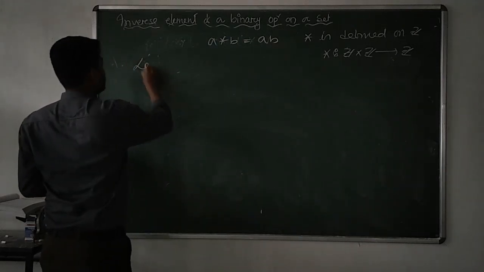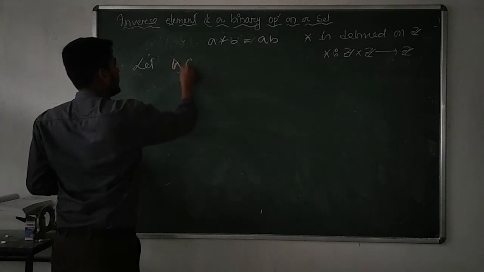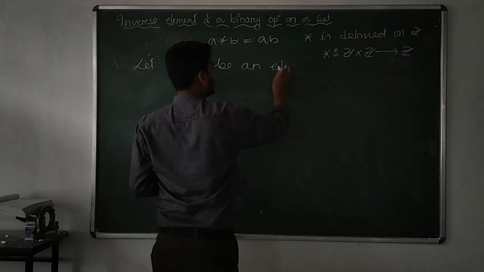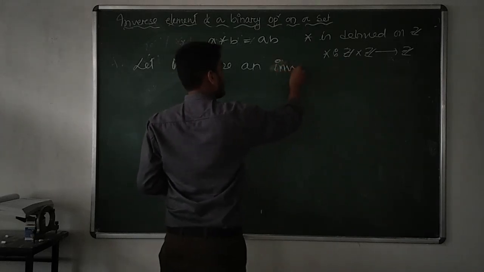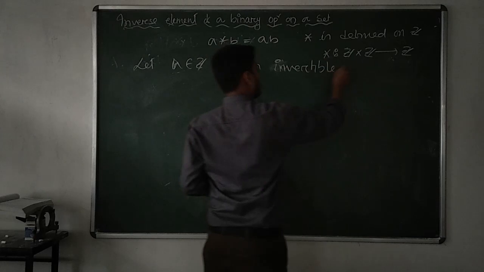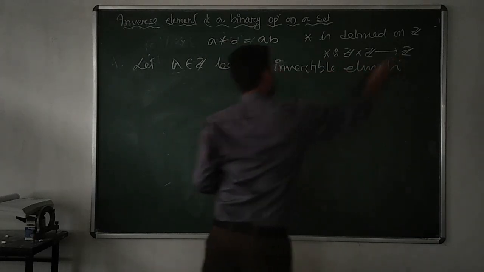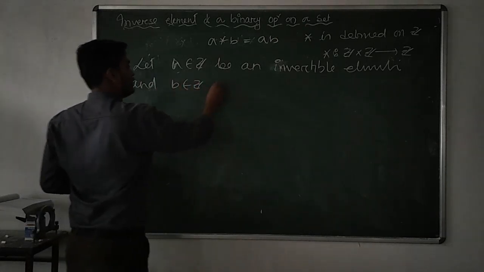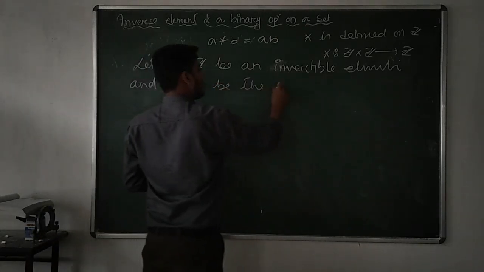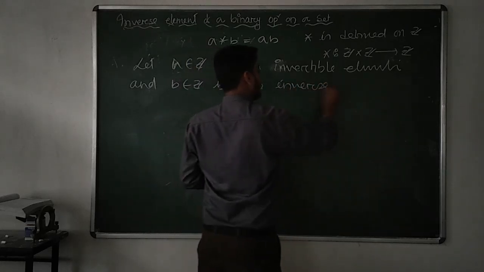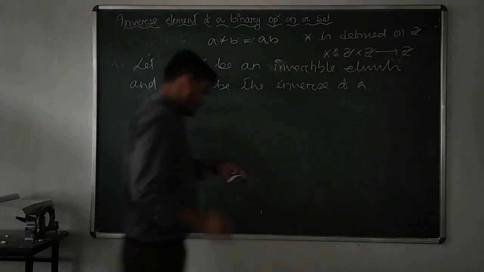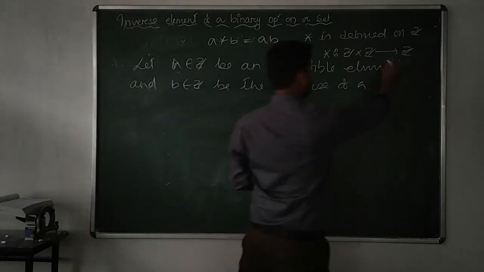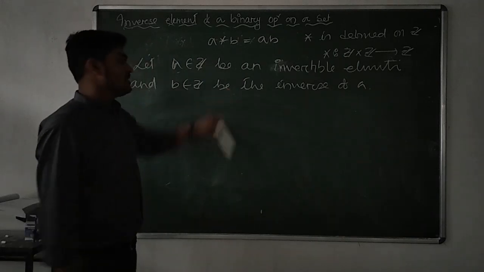Let a belongs to Z be an invertible element, and b belongs to Z be the inverse of it. Let us consider what we have considered: an element which is invertible, and b belongs to Z is the inverse of a.